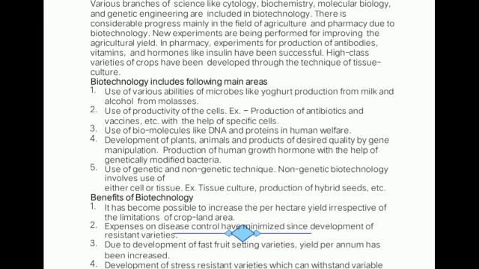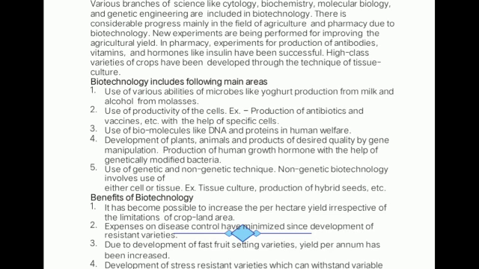Then use of genetic and non-genetic techniques. Non-genetic biotechnology involves use of either cell or tissue, example tissue culture, production of hybrid seeds, etc. Now these are the various fields in which we can utilize biotechnology.